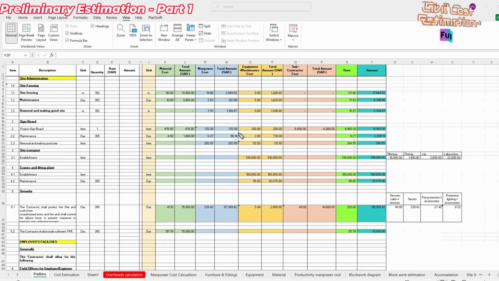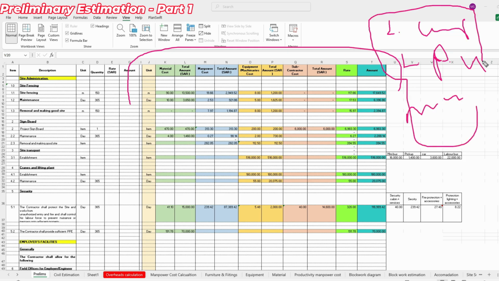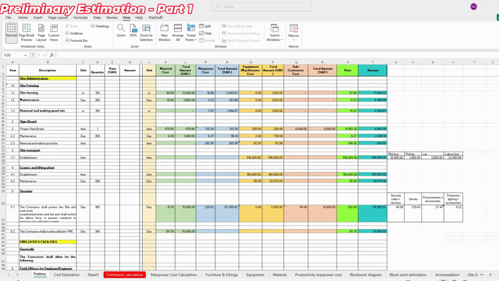In this estimation sheet, do you remember the earlier session where we discussed the labor cost per day concept, the labor cost per unit concept, and also the material and machinery cost? These three sheets we already discussed, and they must be ready before starting the estimation work.